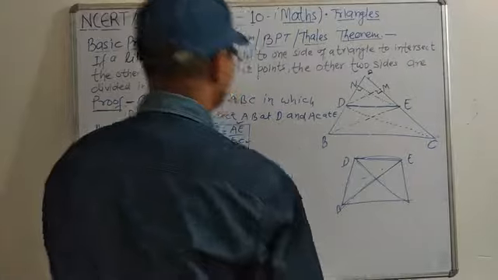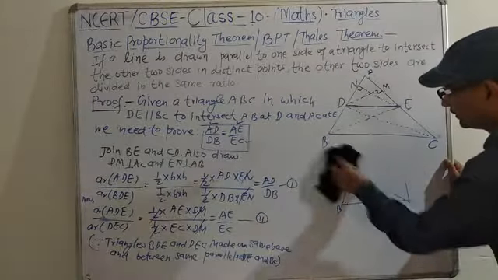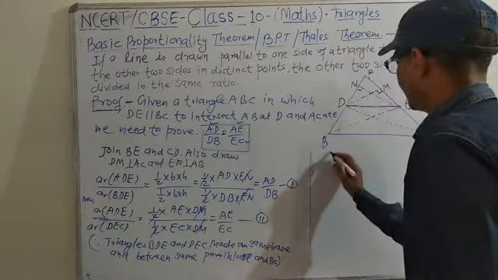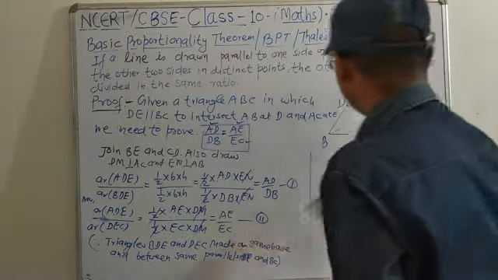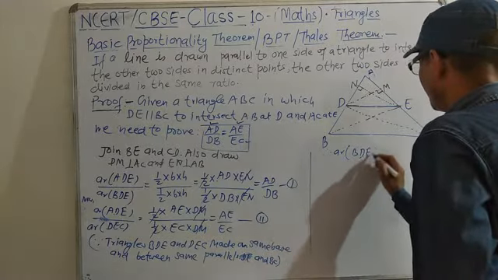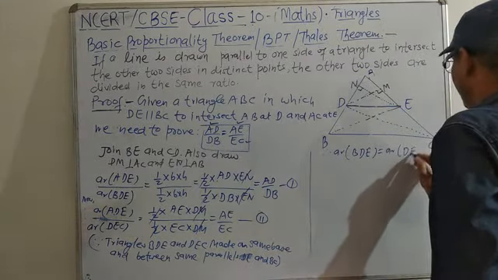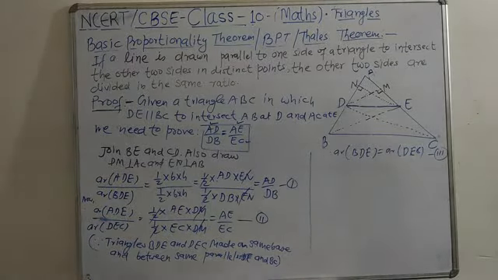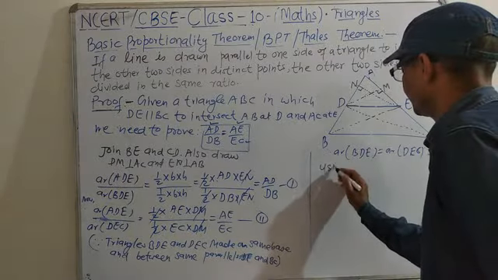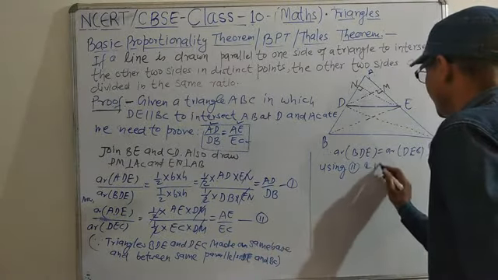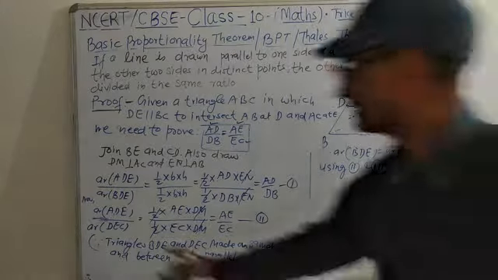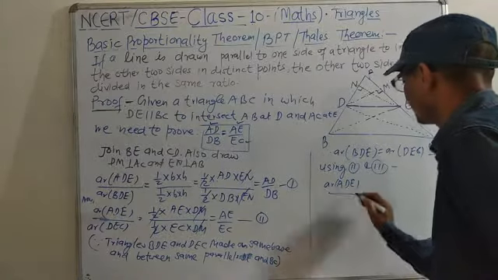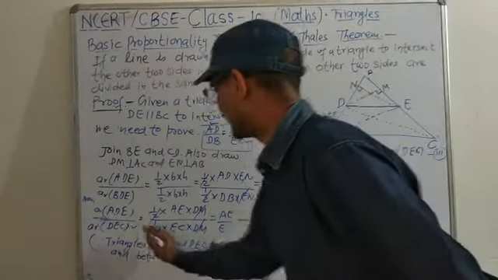That means due to this, we can write therefore area of BDE is area of DEC. This is equation number 3. So using 2 and 3 equation, using 2 and 3, 2 is area of ADE by area of DEC.